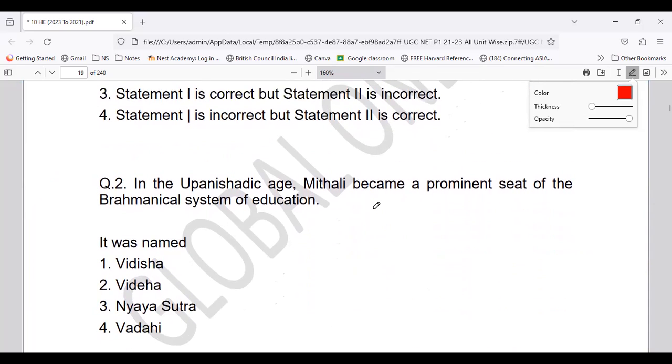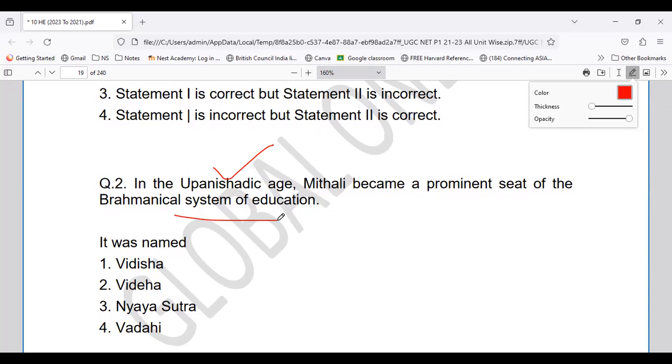So let's see what is the question. In the Upanishadic age, when we talk about Upanishads, Mithila became a prominent seat of the Brahmanical system of education. So it was named as what? We are talking about the Upanishadic age. Mithila became a prominent seat for the Brahmanical system of education. So it is named as Vidisha, it is known as Videha, it is known as Nyaya, or it is known as Vaidhi.